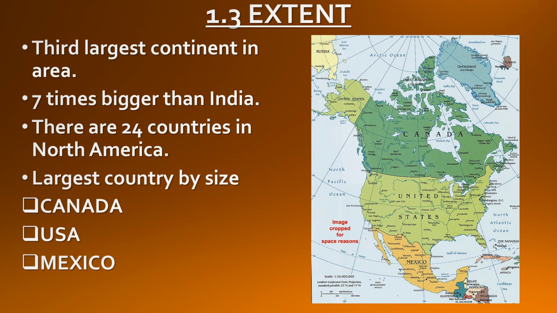So let's talk about some interesting facts about these three large countries, that is Canada, USA, and Mexico, and what they are popular for. So Canada is popular for the Trans-Canadian Railway. USA is popular for the Grand Canyon, Holmes Lake, Barringer Crater, and volcanoes. And West Indies is popular for cricket. So this was all about the extent of North America.